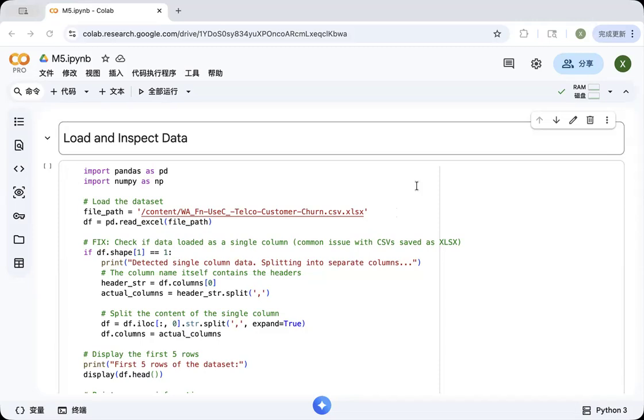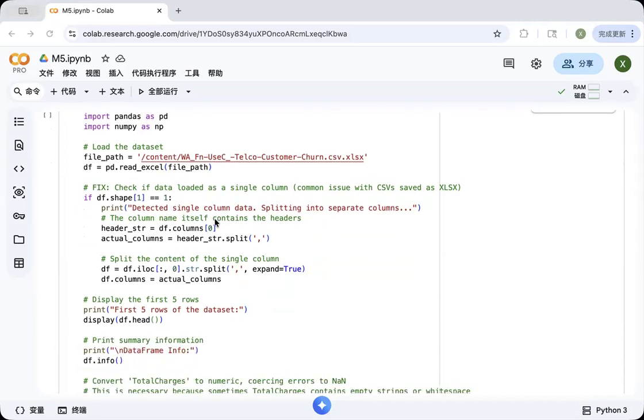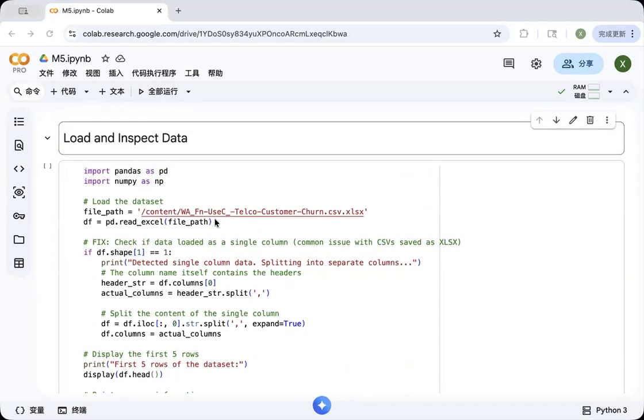After processing the data, I trained a random forest classifier and evaluated its performance using metrics such as accuracy, precision, recall, F1 score, and the ROC AUC. The model achieved an accuracy of about 0.78 and an ROC AUC of approximately 0.81, indicating that it performed reasonably well in distinguishing churners from non-churners.